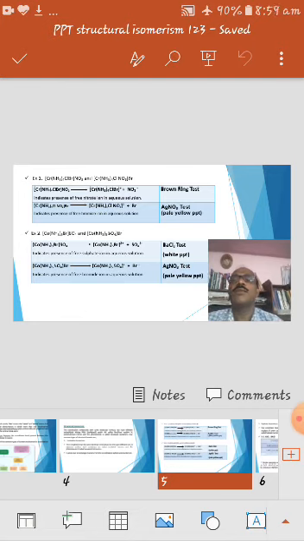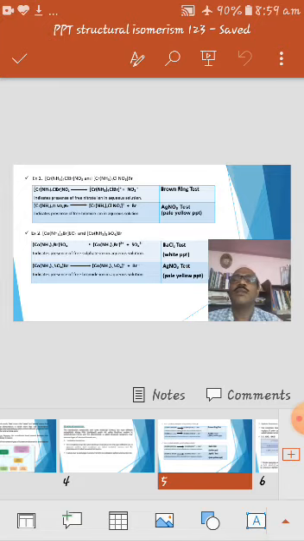In the first example, I have taken a chromium complex. [Cr(NH3)4Cl(Br)]NO2 and [Cr(NH3)4Cl(NO2)]Br. In the first complex, NO2 is the counter ion, whereas in the second complex Br minus is the counter ion.